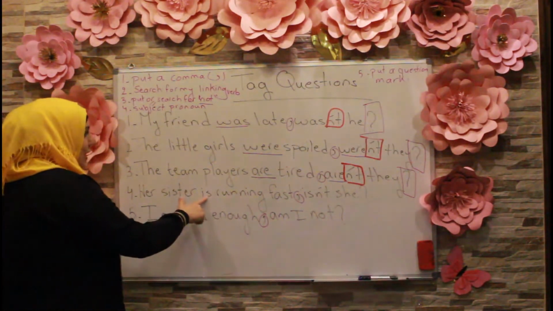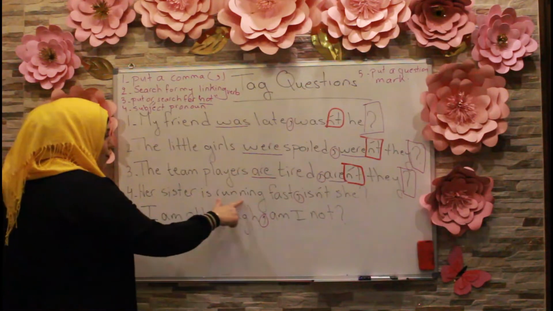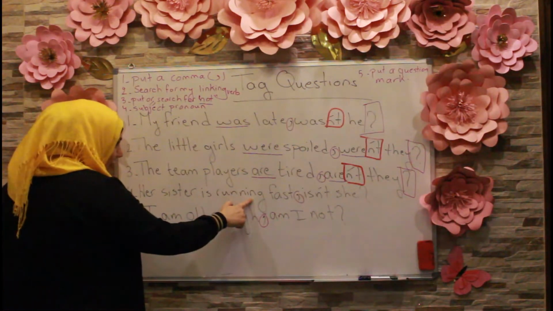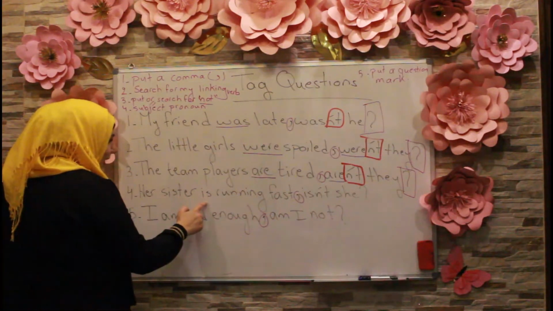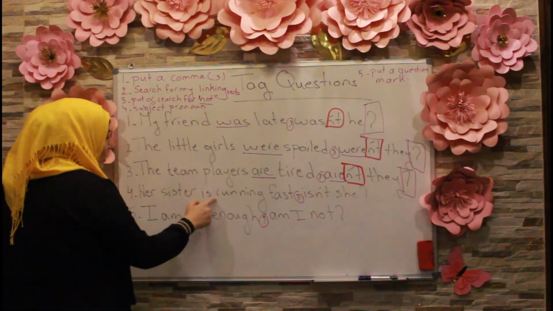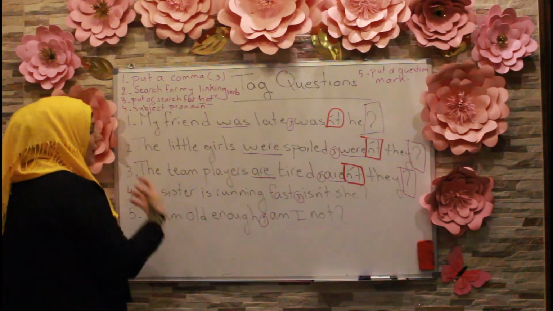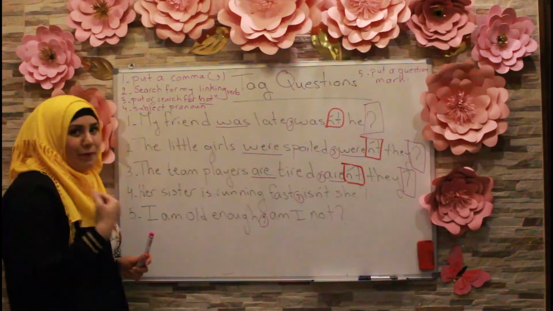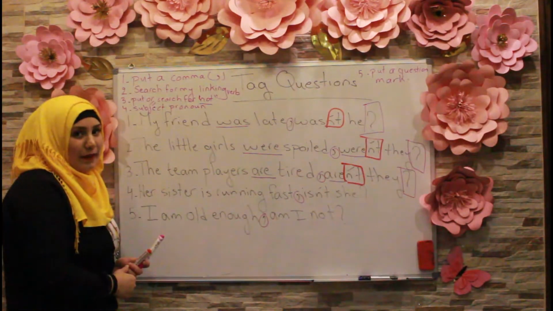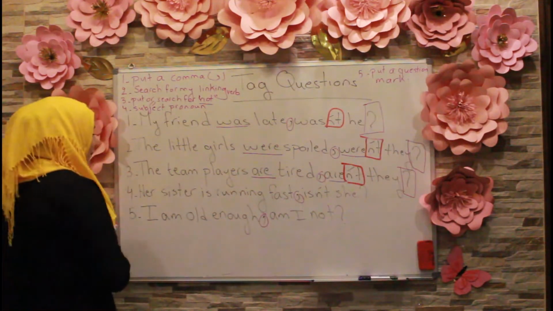It is not a linking verb here because I have running. Running is an action verb. So the verb to be here is no longer a linking verb. It changes into a helping verb in order to help the action verb running. This is from the previous lessons we took before.